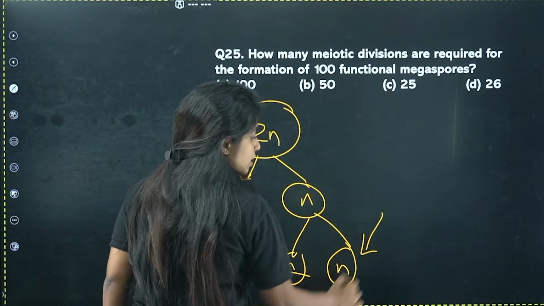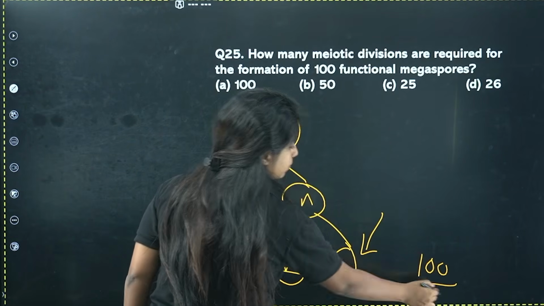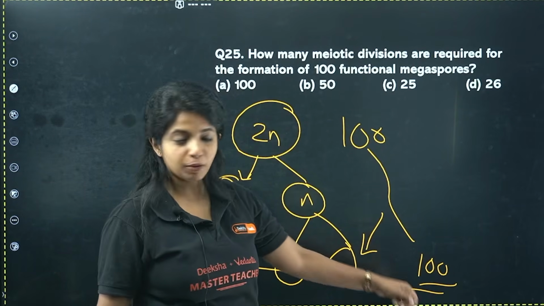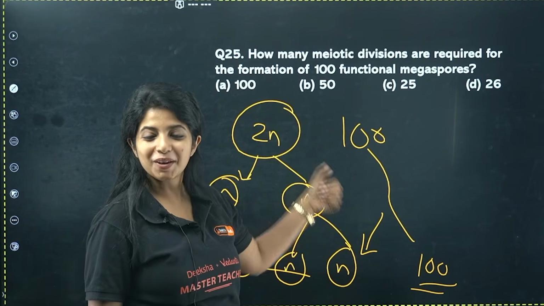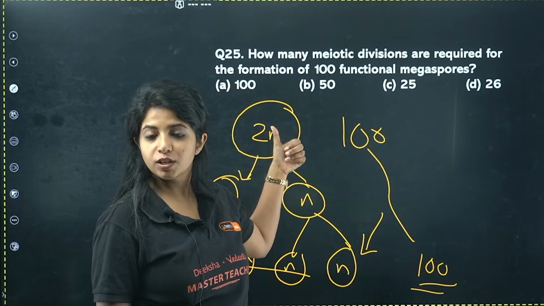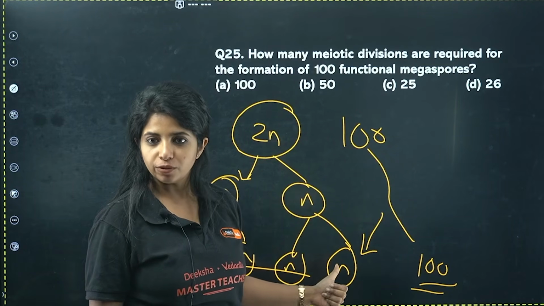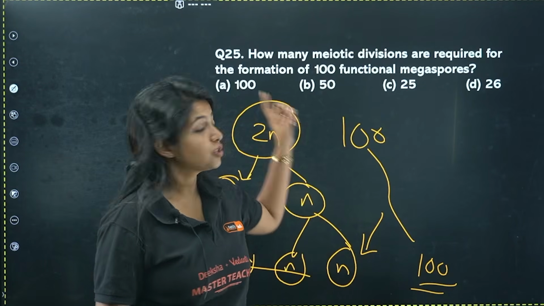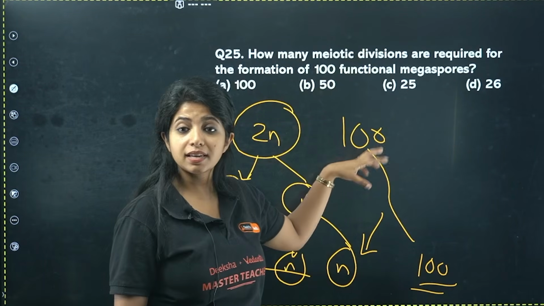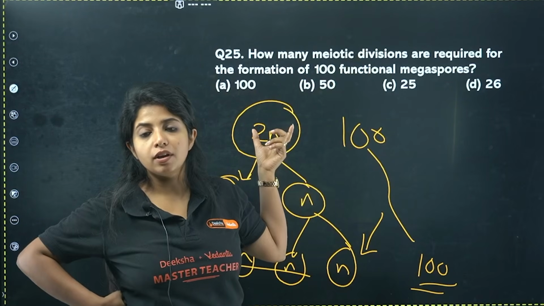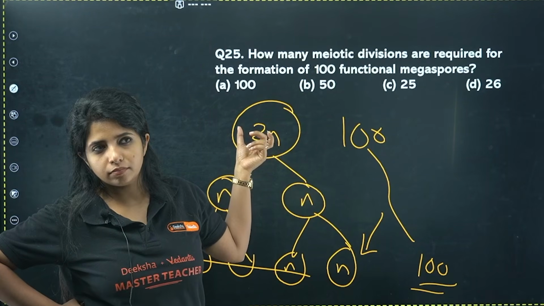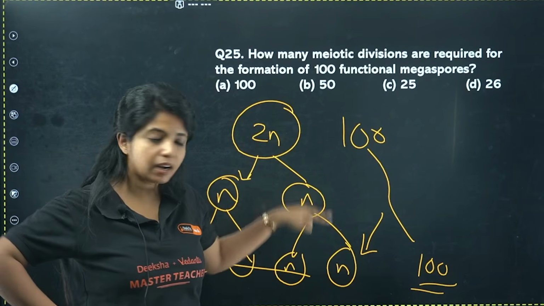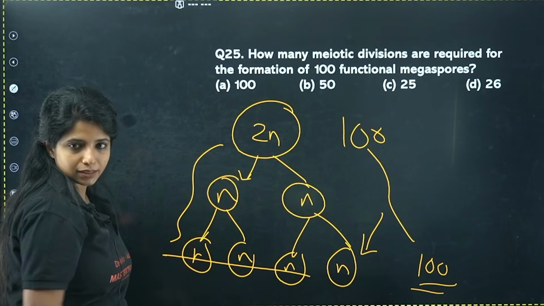Only 1 is there. So, if I am saying I want 100 of them, 100 of them should undergo meiosis. Because only 1 produces one. Okay, one megaspore mother cell is going to give me only one functional megaspore, right? So 100 of them will be giving me 100 of them. You get the logic? So how many meiotic divisions are required? When I understand the number of megaspore mother cells, I get to understand the number of meiotic divisions also, because they undergo one meiosis to do all this, right?